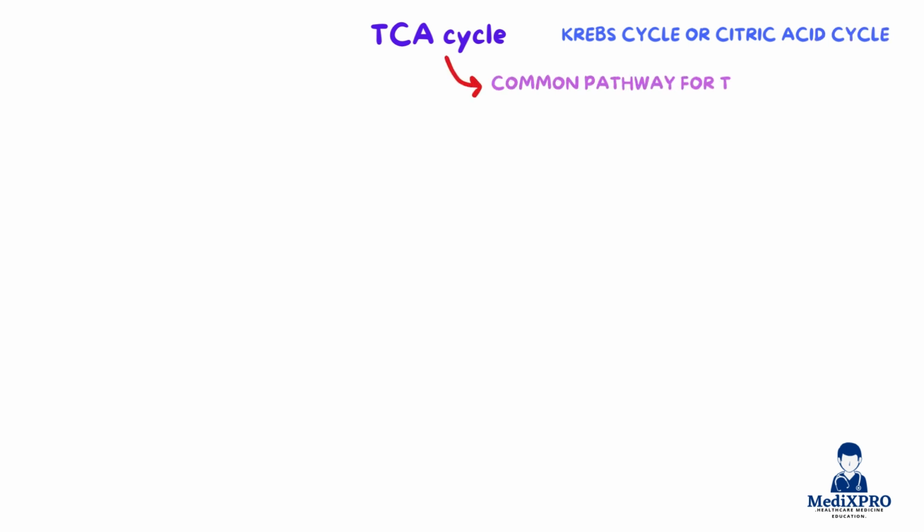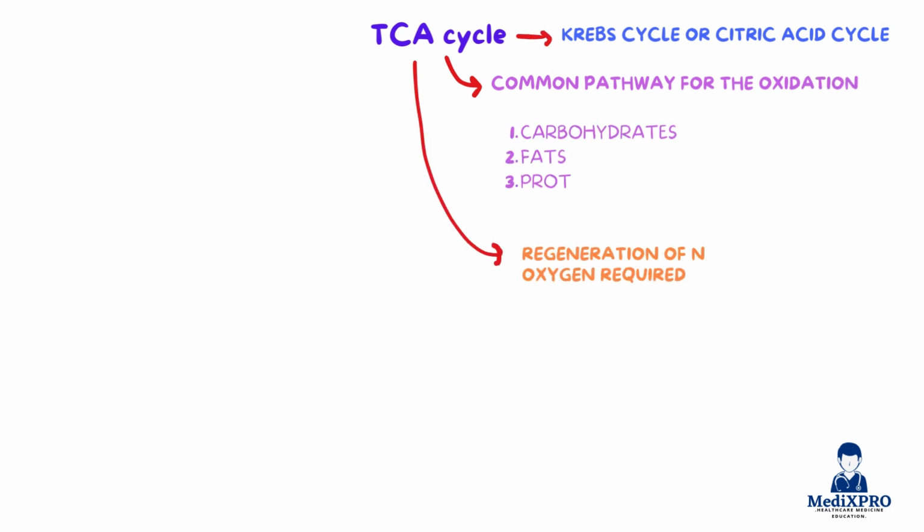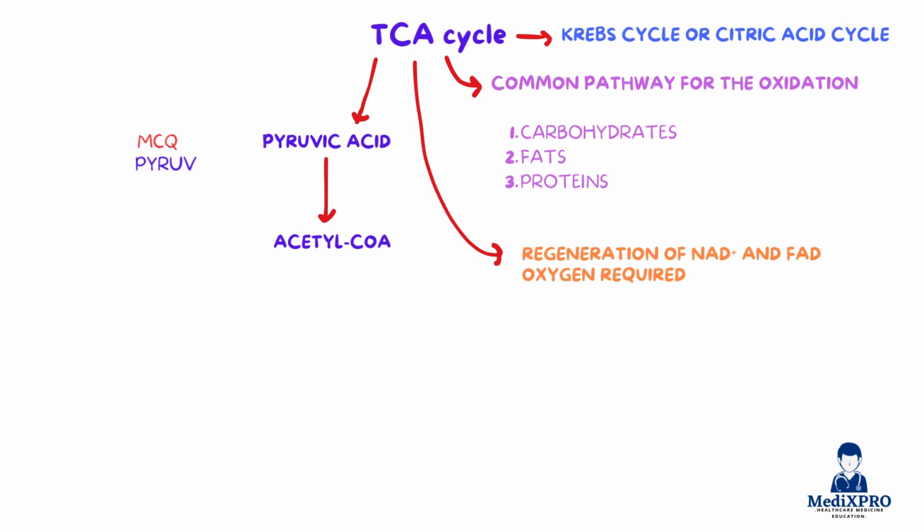Now we will talk about the TCA cycle, also known as the Krebs cycle or citric acid cycle, which is the final common pathway for the oxidation of carbohydrates, fats, and proteins. It takes place in the mitochondrial matrix and begins only after pyruvic acid is converted to acetyl-CoA by the pyruvate dehydrogenase complex, a frequently tested MCQ. Although oxygen is not used directly in the reactions of the cycle, it is still essential for the regeneration of NAD+ and FAD through the electron transport chain.